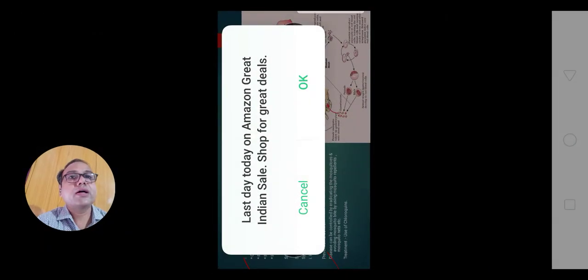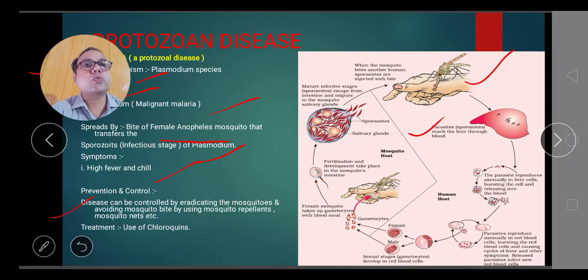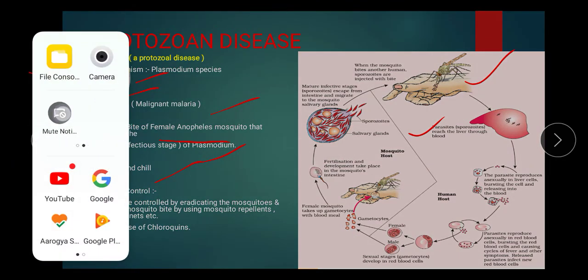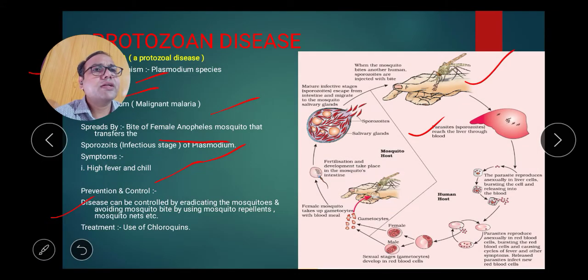Then it reaches the blood cell. After reaching the blood cell, it again multiplies and converts into various stages. First it converts into an amoeba-like structure, amoeboid. Then it converts into a ring-like structure. Then it converts into a spherical structure that is called trophozoite. So various stages appear in the blood cell.